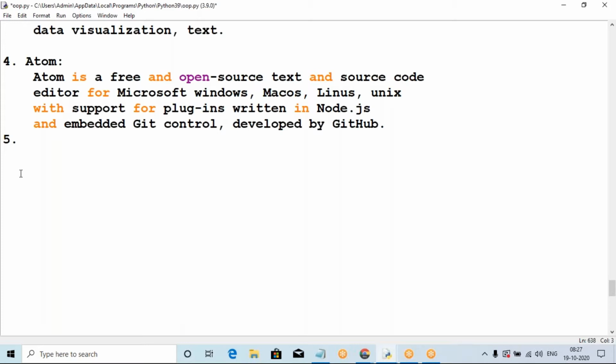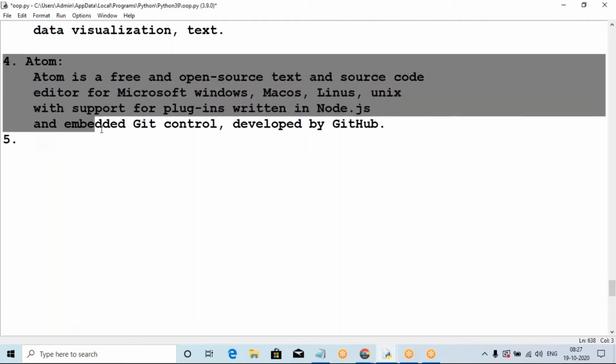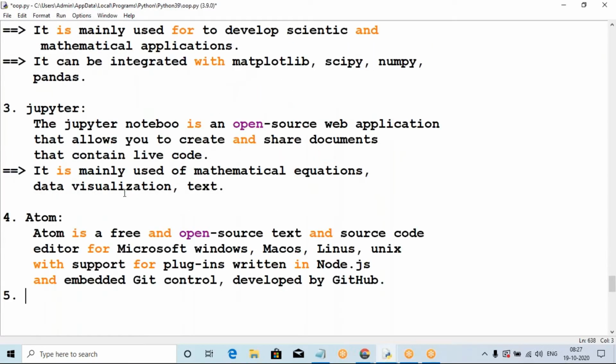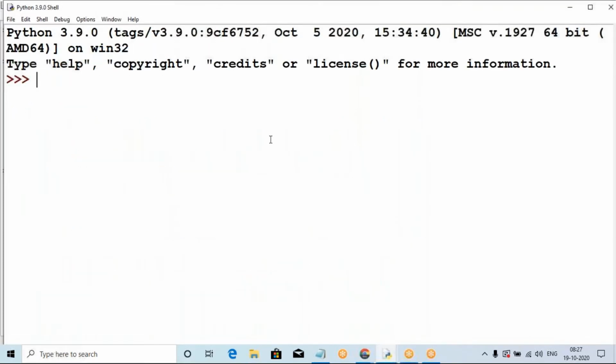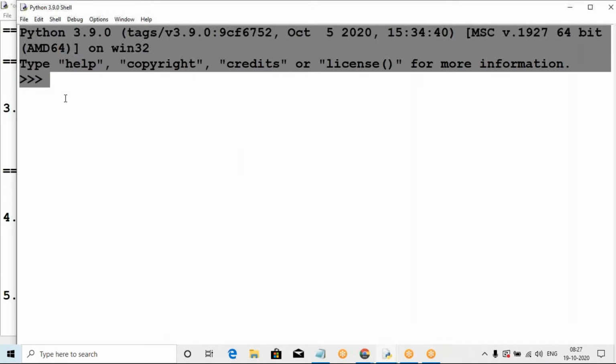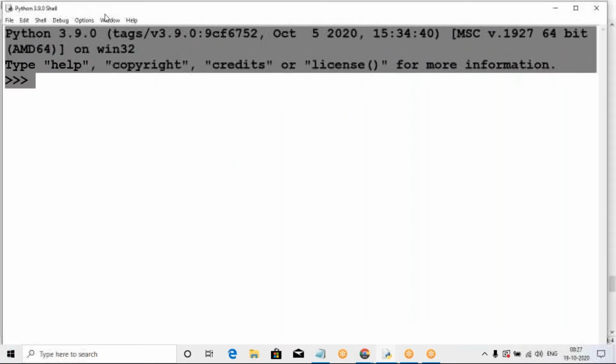If you are using Angular, Flask, Node, Django, we are using Atom also, the Atom environment. Next month we will go to Django, so I am telling you that you can do it anywhere, listen carefully. Okay, and for only Python you can use IDLE, no problem. This is for IDLE and we can develop IDLE applications, no problem.